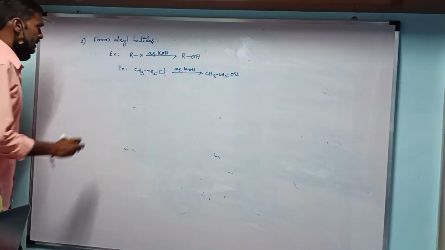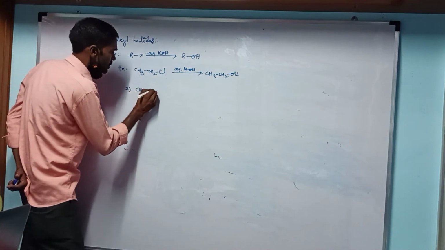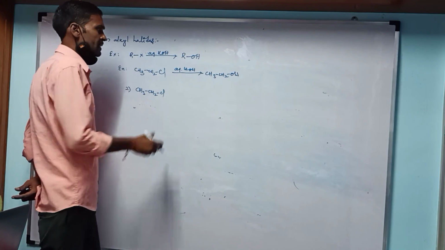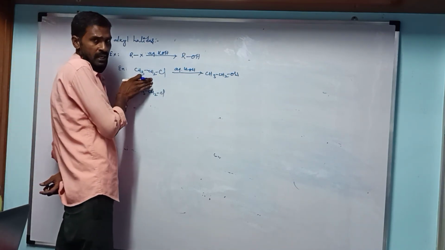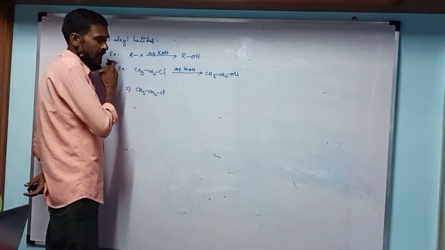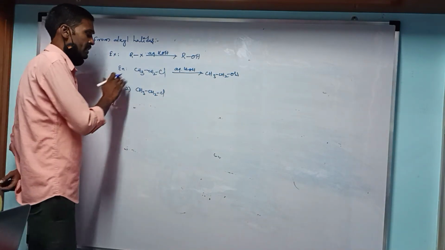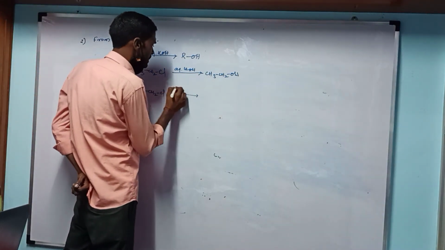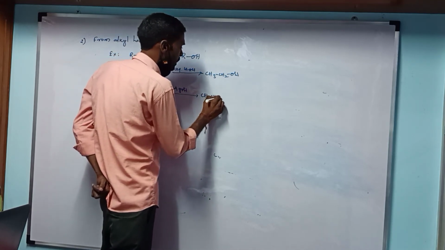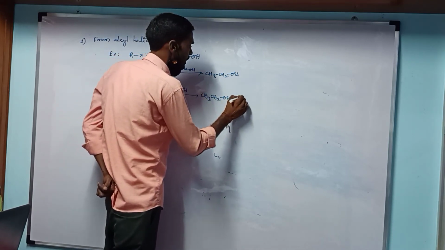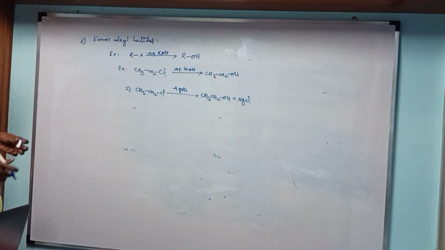And also next another one: the second one is CH3 CH2Cl. This reaction is called the SN2 reaction. In the SN2 reaction, primary alkyl halides are more reactive than the secondary and tertiary. This SN2 reaction also reacts with silver hydroxide AgOH to produce the compound CH3 CH2OH with removal of AgCl. So this is another preparation method.